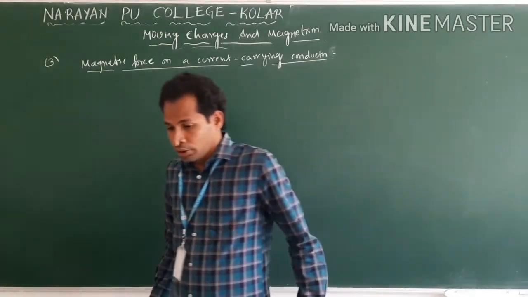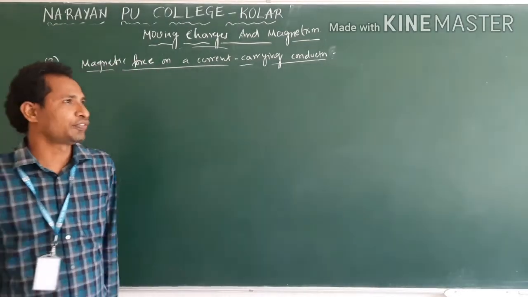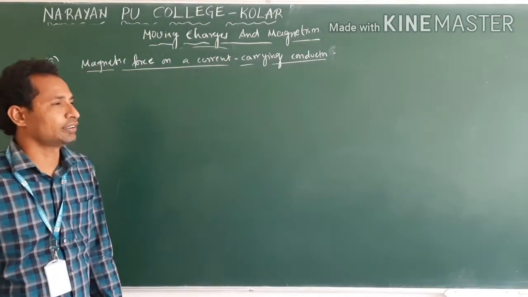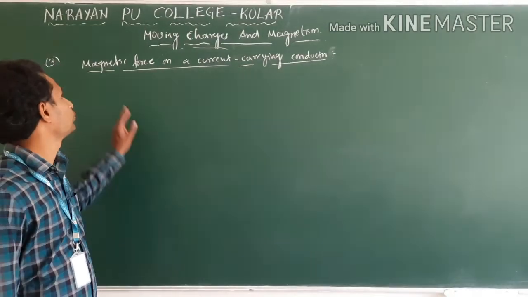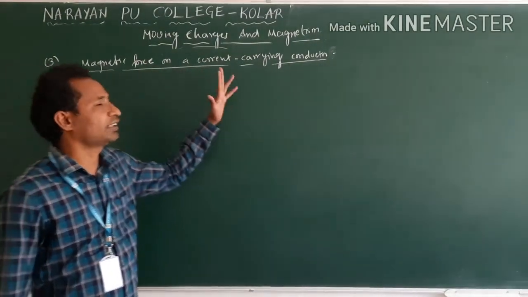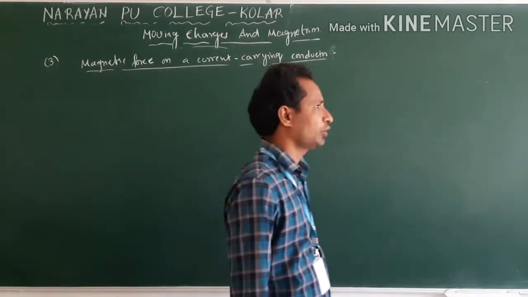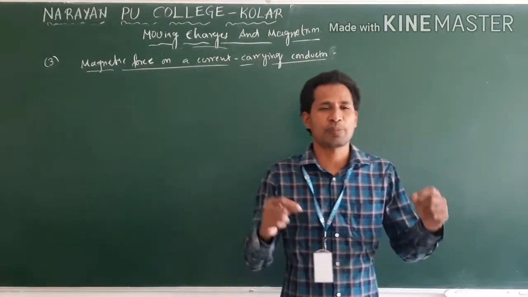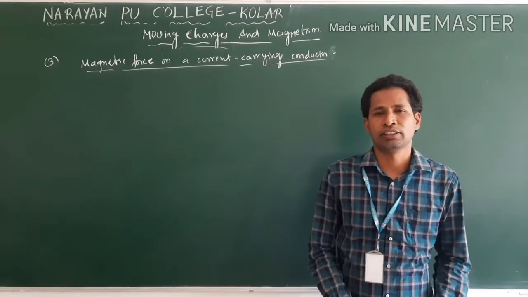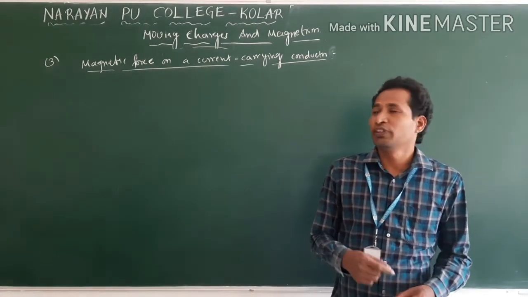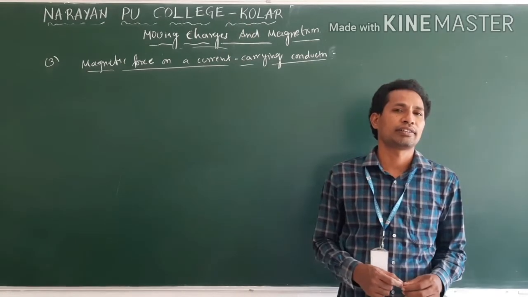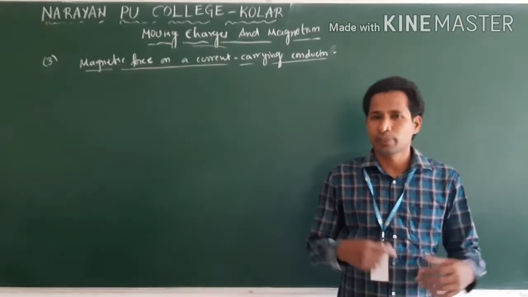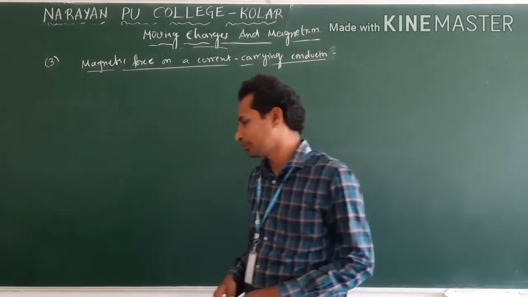Now, in the last concept, we have seen force experienced by the charged particle in a uniform magnetic field. Now, magnetic force on a current carrying conductor. Now, one conductor is carrying a current which is placed in a uniform magnetic field. Now, we will see how the force acts on the conductor. What is the magnitude of that force we will see now.